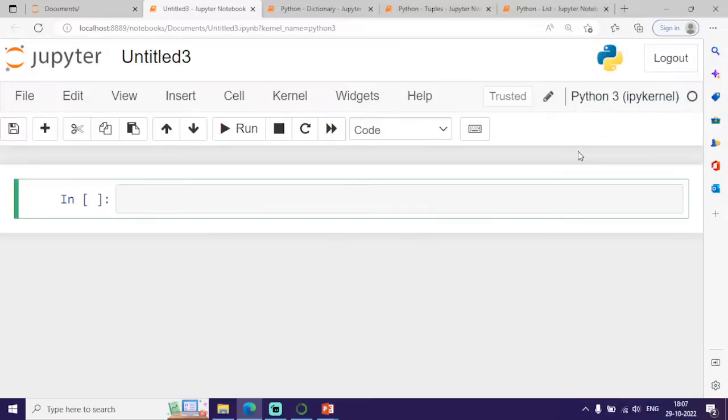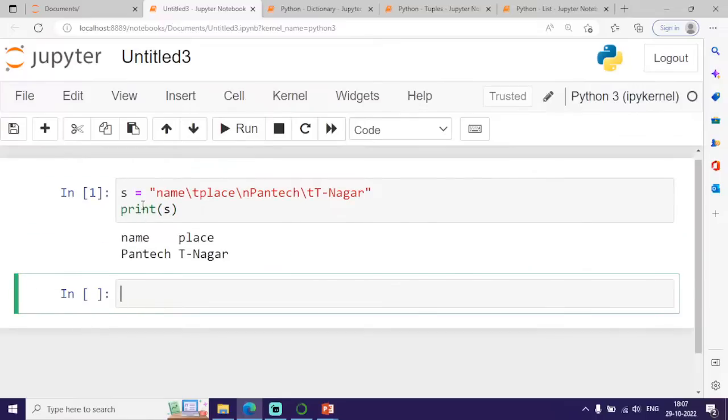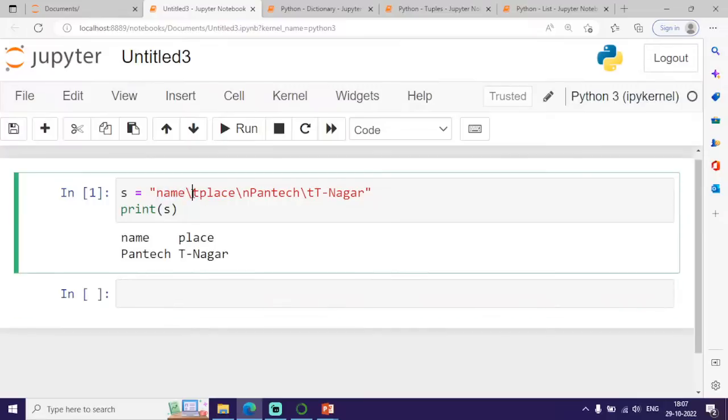Let me just describe, 1 minute. Say for example, s equal to within double quotes name, place, pantech, and then T-nagar. Here within this s equal to within double quotes, I am just typing like this: name /t, place /n, pantech, and then T-nagar.